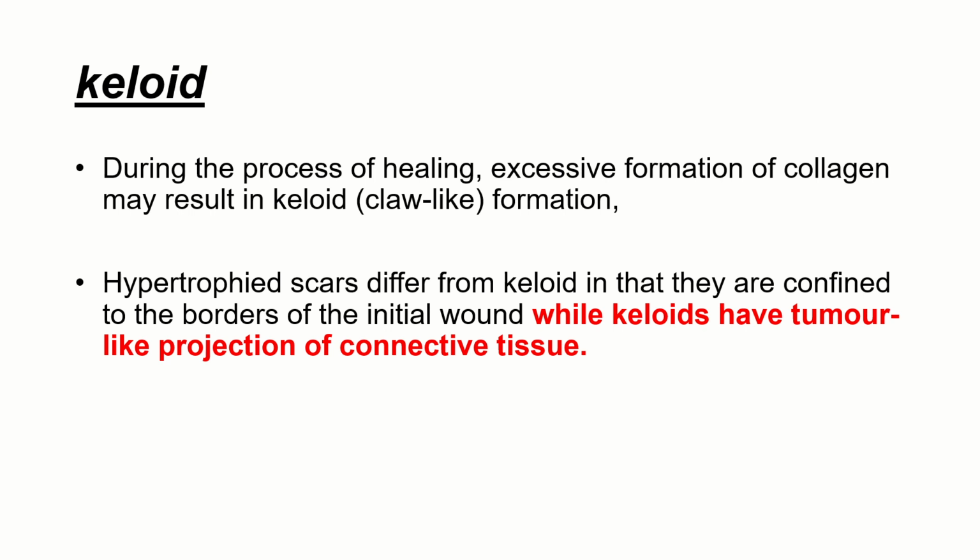But if after healing your scar is 4 centimeters or 5 centimeters or six centimeters, and it is projecting, then it is called a keloid. So hypertrophic scars differ from keloids in that they are confined to the borders of the initial wound. If it is a 2 centimeter lesion, the scar will be confined to that 2 centimeter area only in a hypertrophic scar, while it will exceed the initial wound in case of keloid.